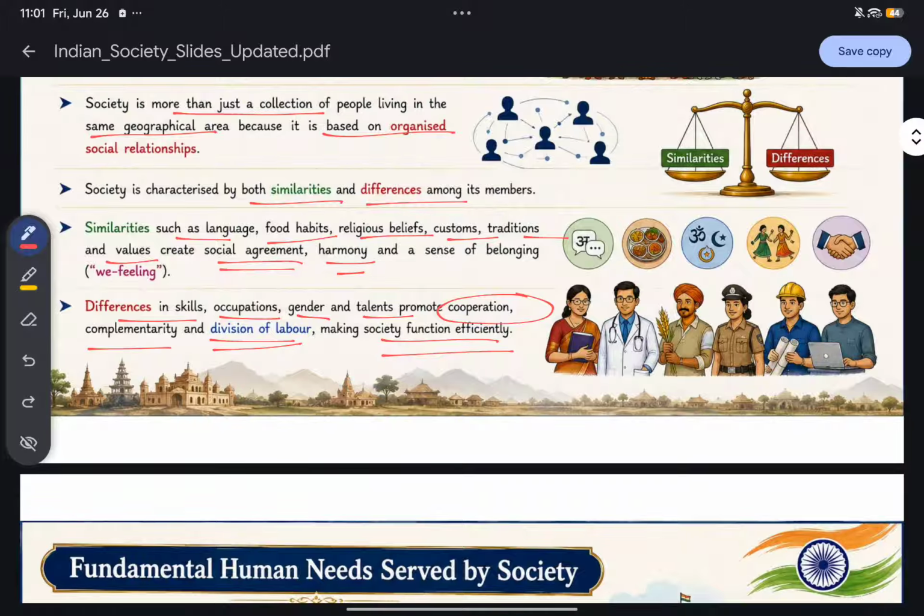So that difference promotes what? Cooperation. We cooperate with each other. If in a society there are only doctors and there is no difference in occupation, will that society survive? No, not at all. So differences are good. Differences in skills, occupation, gender, and talents promote cooperation, and that makes society function efficiently.